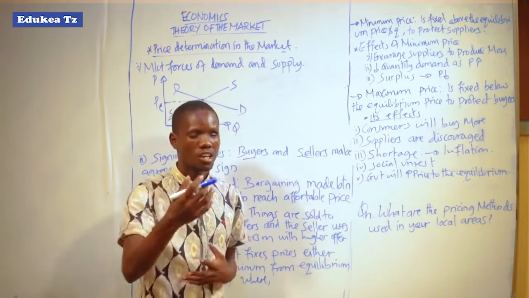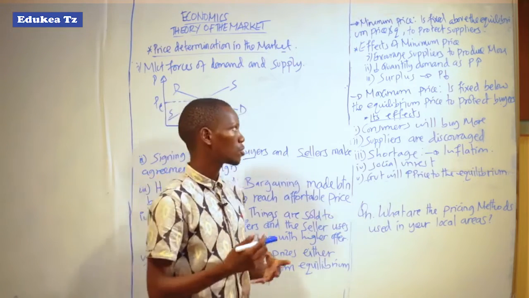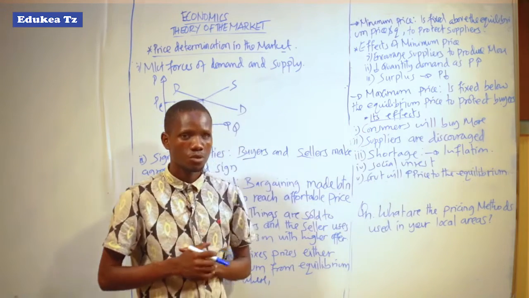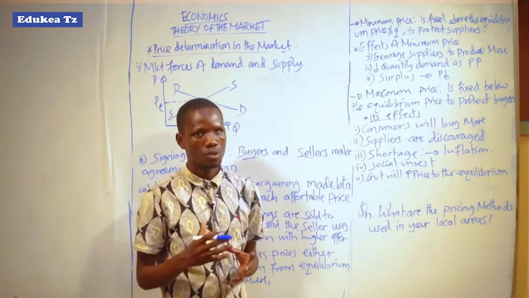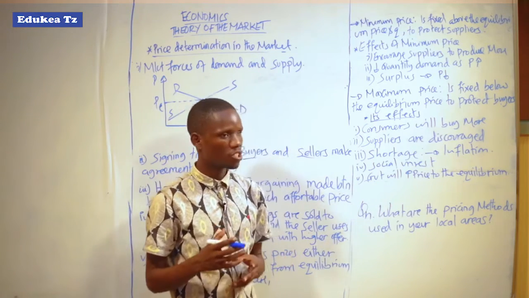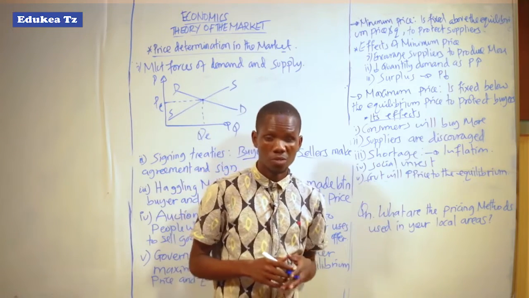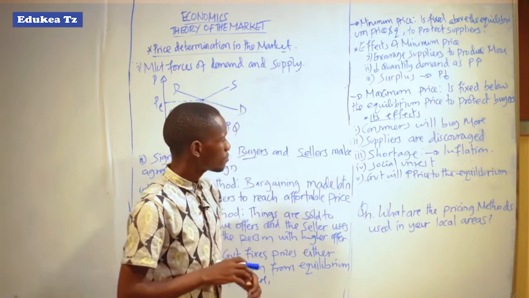It means supply is greater than the demand for the goods. Due to this surplus, the producers will be forced to reduce the price of their goods in order to meet the market. So this will lead to the collapse of the price of goods and services in the market.